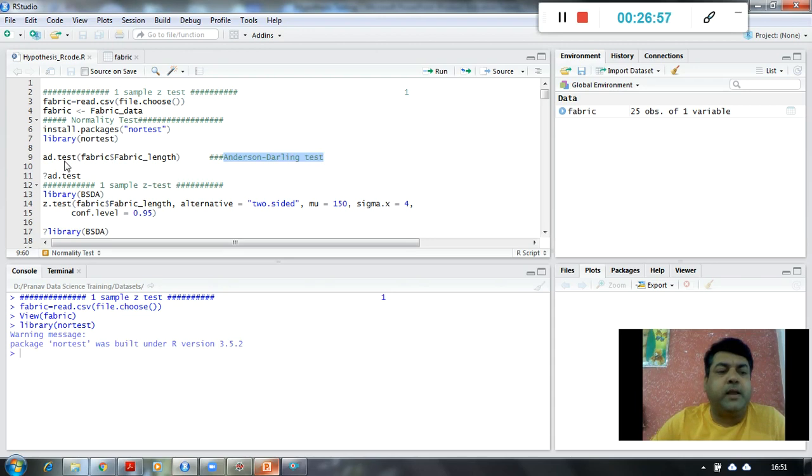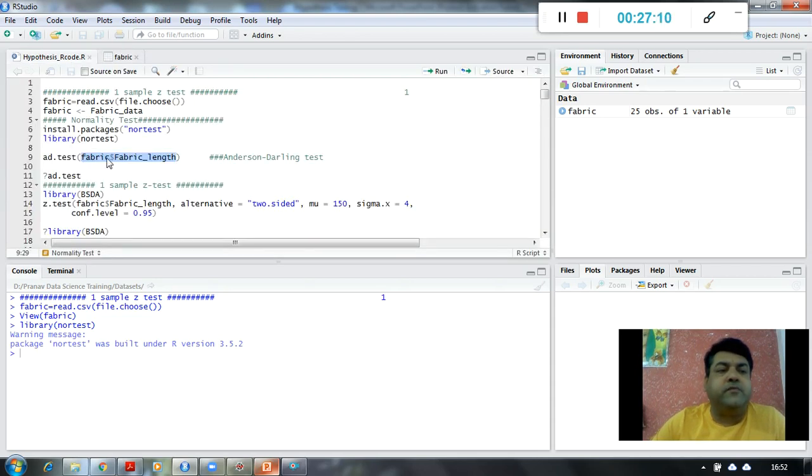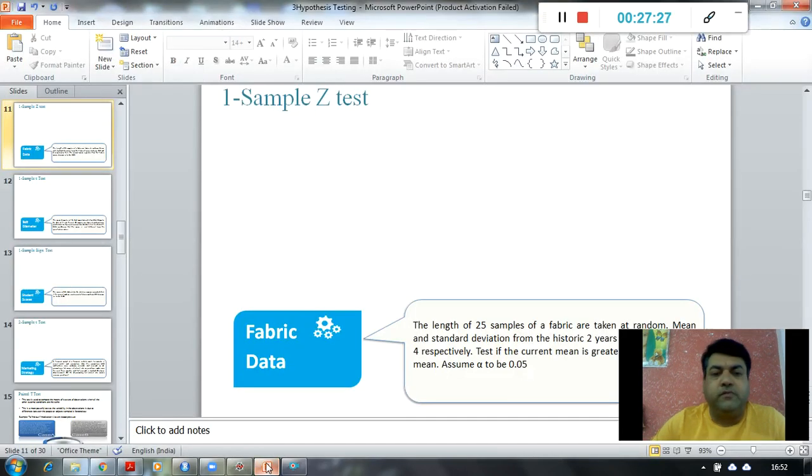Okay, so this is a normality test which I can perform to check the normality of the data. For that I am just passing fabric$fabric_length, because fabric_length is my column over here, right? So I am passing fabric$fabric_length to ad.test, and it is giving me the respective p-value. As I said, we simply have to check the probability value over here, and we have to compare this value with 0.05 alpha, okay, because it is also given over here.